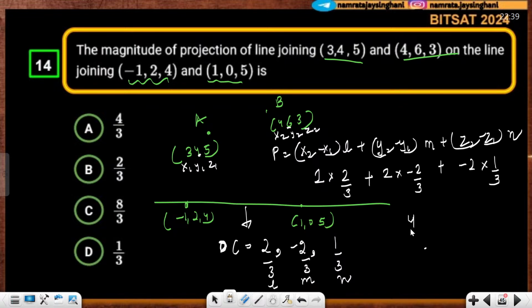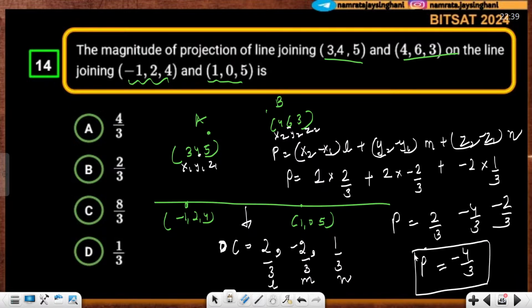So your projection will be, finally the projection is going to be 2 by 3 minus 4 by 3 minus 2 by 3. So 2 minus 6, minus 4 by 3 is going to be your projection, which is a negative quantity.